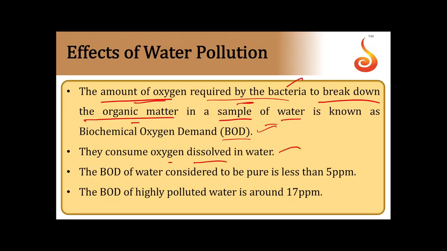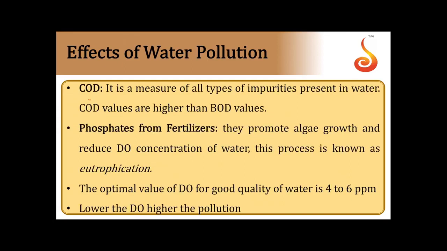The BOD of water considered to be pure should be less than 5 ppm, and the BOD of highly polluted water is around 17 ppm. If BOD is less than 5, it is considered pure water, and if it is around 17 ppm or more, it is said to be polluted water. This is the meaning of BOD.